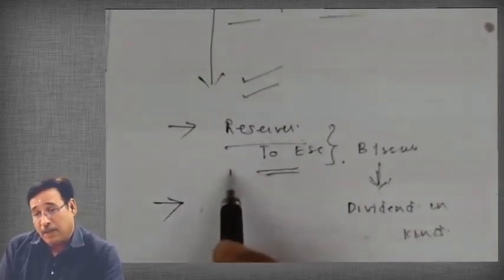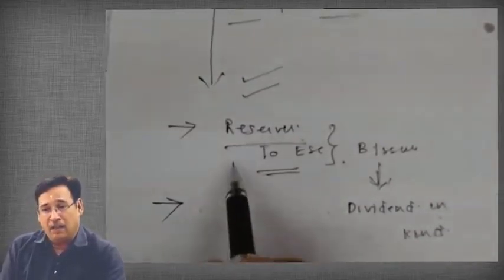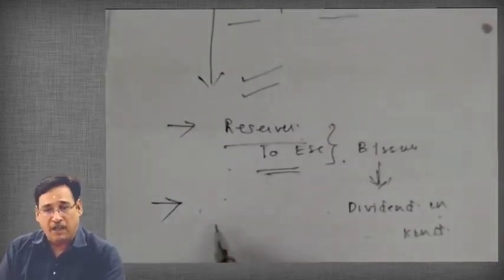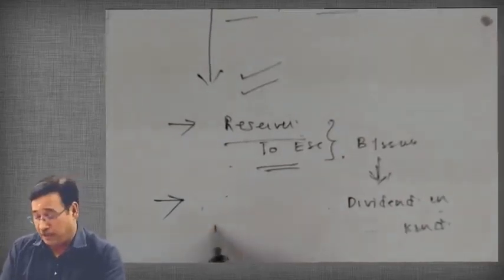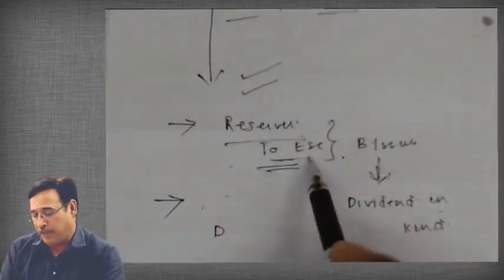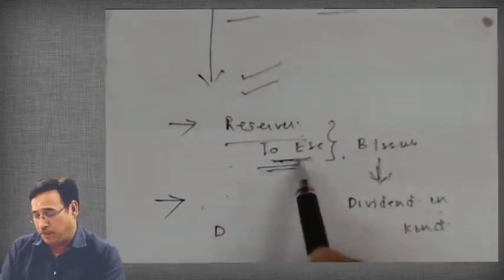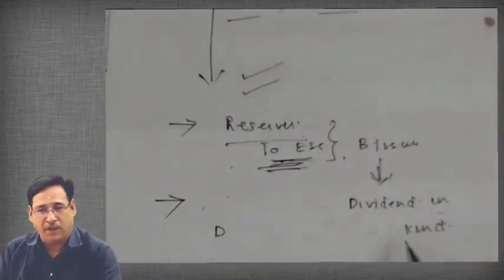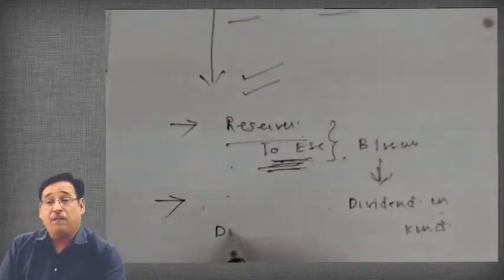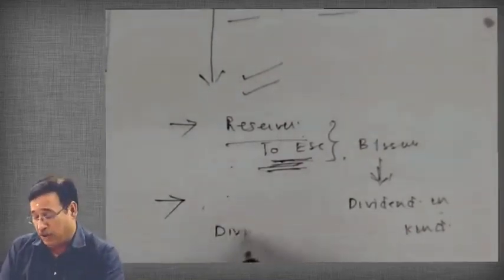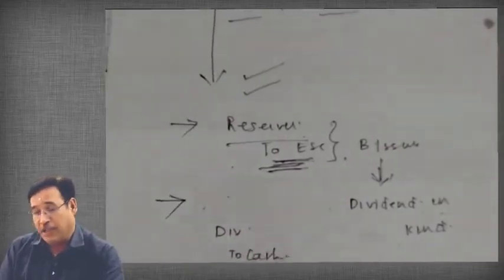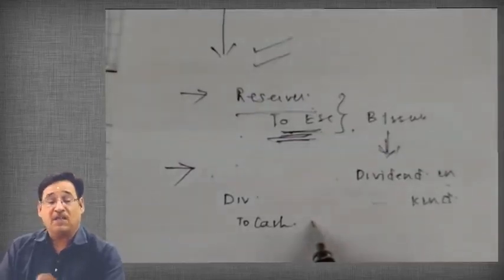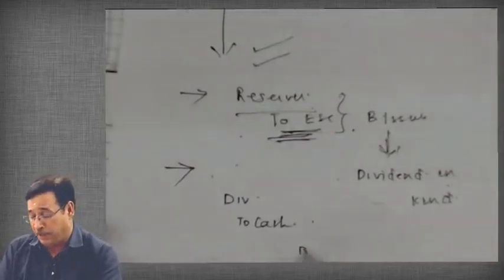Now, when a company gives dividend in kind, in other words, when the company gives a bonus issue, the company derives another advantage. What is that advantage? Presume that the company would have paid the dividend in cash instead of shares. Here the company is issuing shares free of cost, of course. So that is why it is a sort of dividend, and it is known as dividend in kind also. Now, if the company would have paid the dividend in cash, you can see, one, the cash balance of the company would have been reduced, and secondly, the company would have had to pay dividend distribution tax.